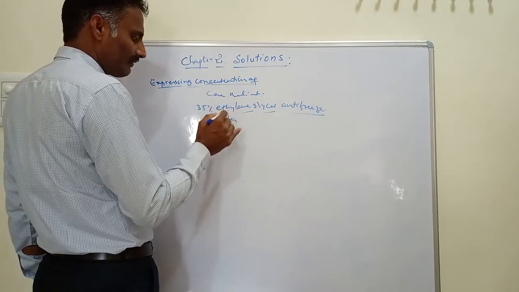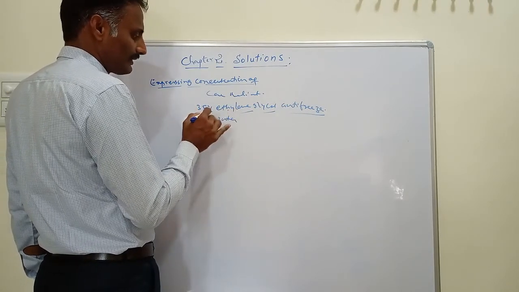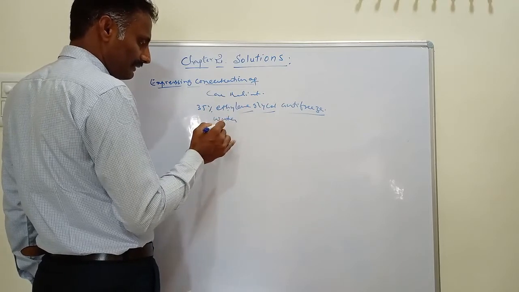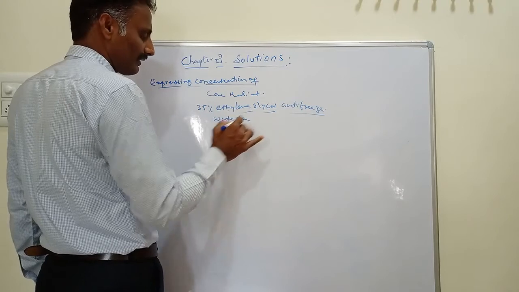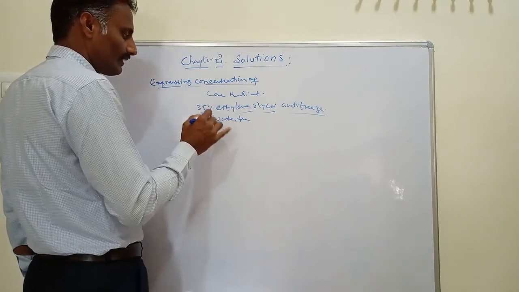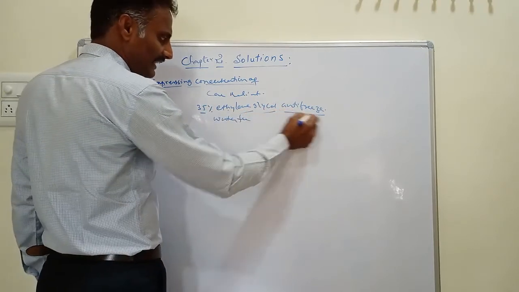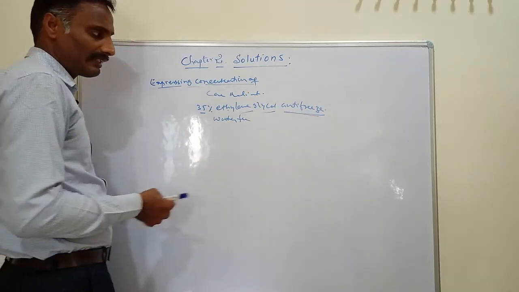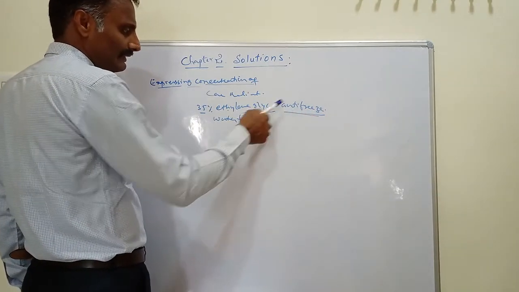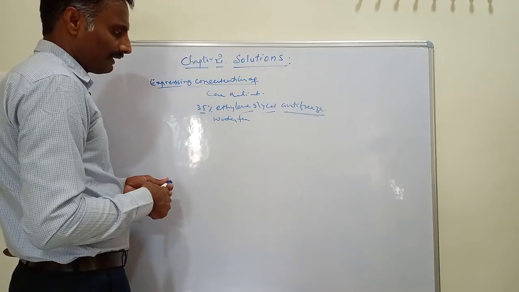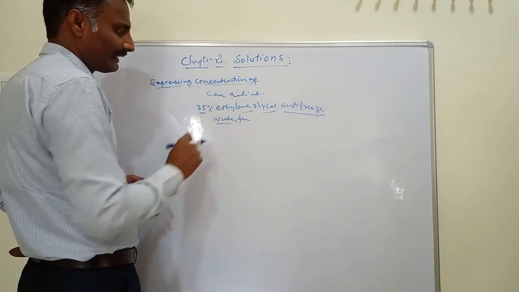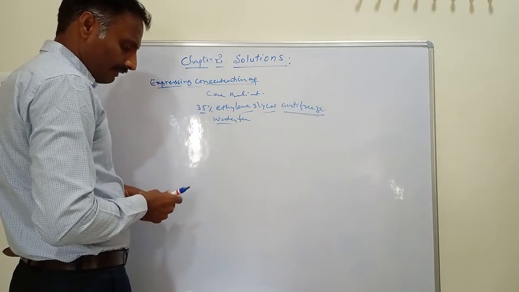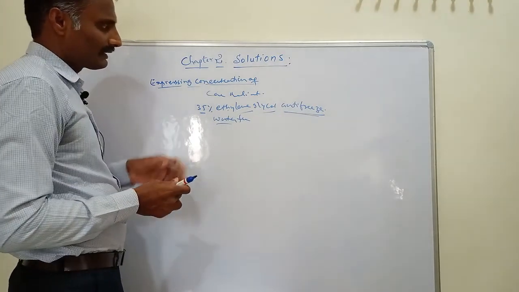What is the function of ethylene glycol here? 35% ethylene glycol in car radiators acts as antifreeze. It lowers the freezing point of water. This is called anti-freezing, which means it decreases the freezing point of water in cold regions. This is the function of 35% ethylene glycol. Okay, this is about expressing concentration of solutions.